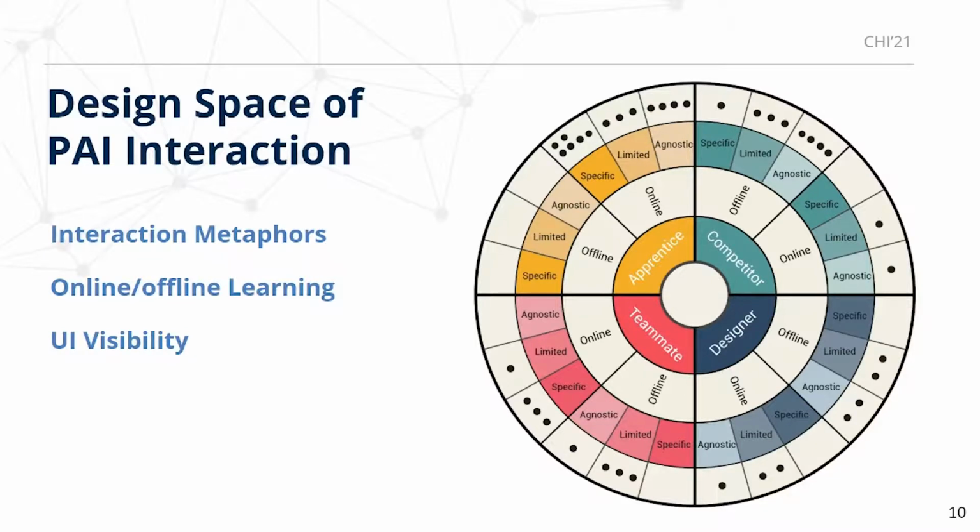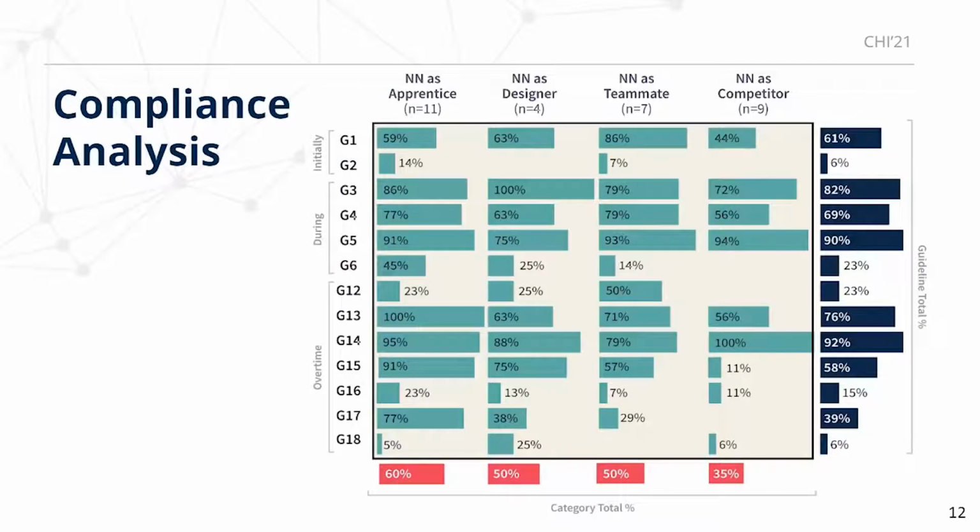We compared the compliance with these guidelines across the characteristics of our framework. Most notably, we found that neural network as apprentice games comply well with the guidelines, particularly with regards to providing global controls to the user and learning actively from the user behavior. For games where neural network is represented as a competitor, the compliance with the design guidelines is very low because the guidelines are not created for the cases where AI is an adversary. However, an increasing number of AI-infused products would fall into this category.